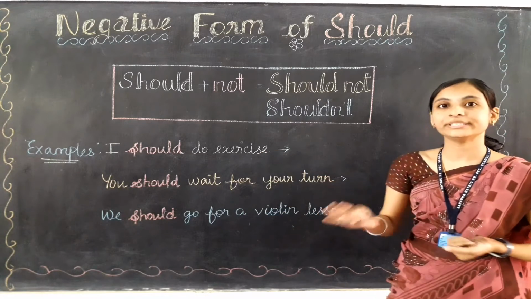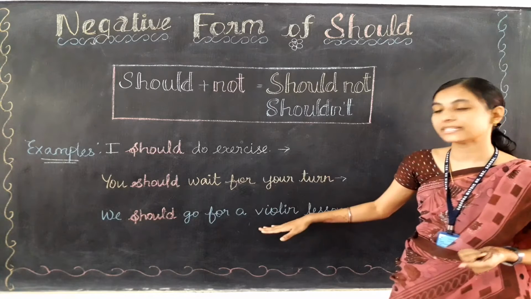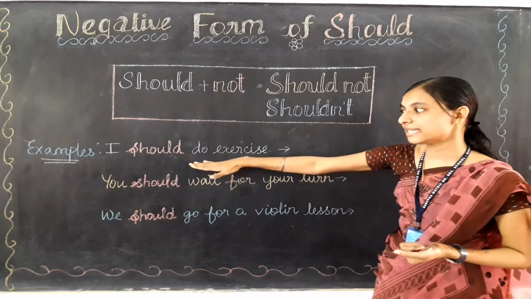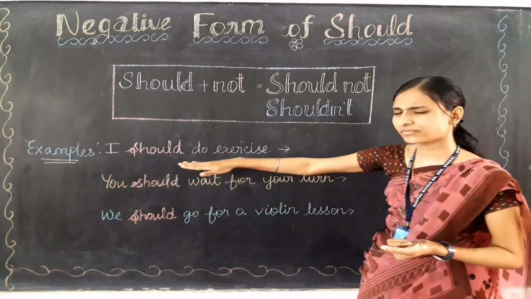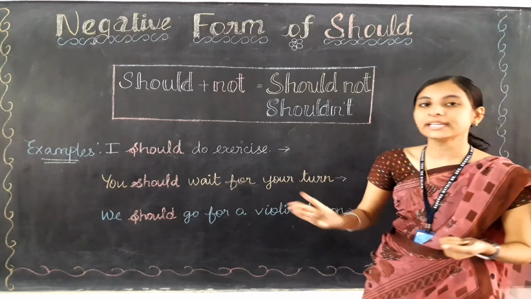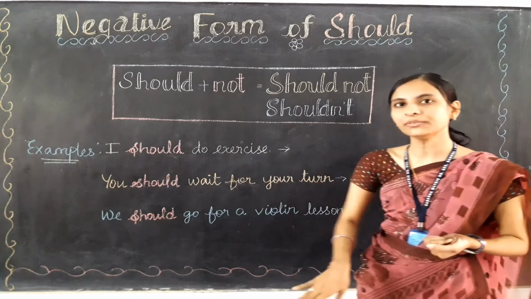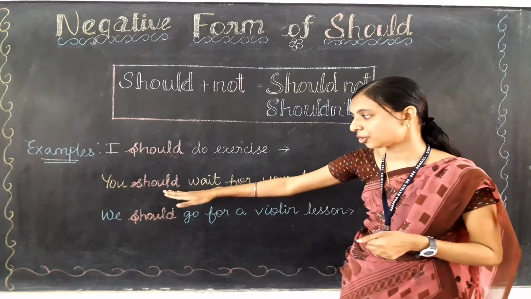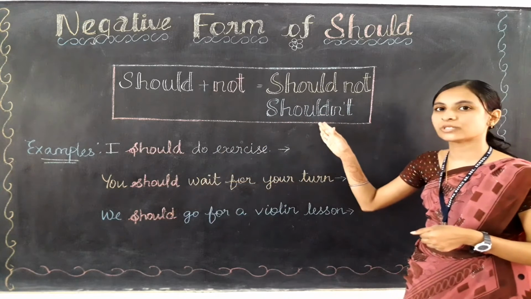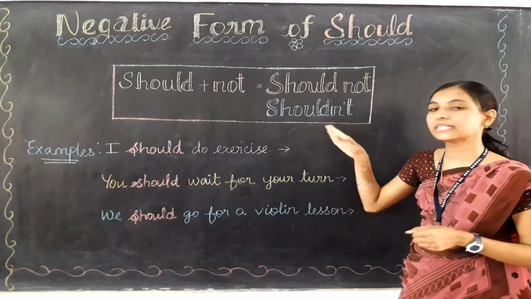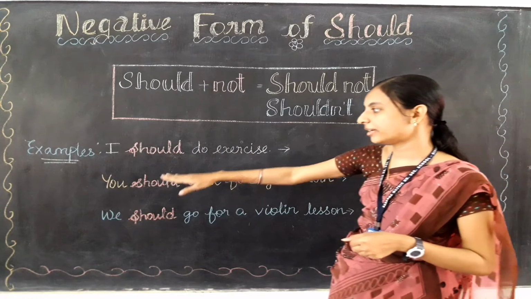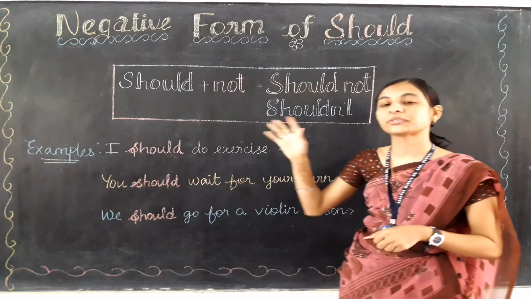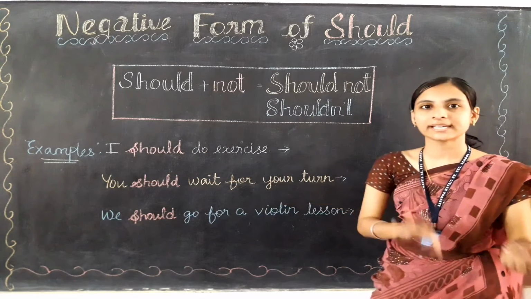So here I have written three examples. How many example sentences have I written here? Yes, three examples. This is the positive form, the normal sentence with the use of should. Now we are going to make it into the negative sentence. How? Wherever you see should, in those places we are going to use the short negative form, that is shouldn't. Instead of writing should, you are going to write shouldn't to make it a negative sentence.